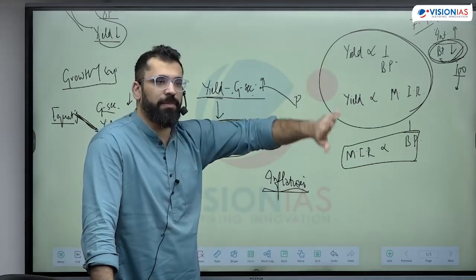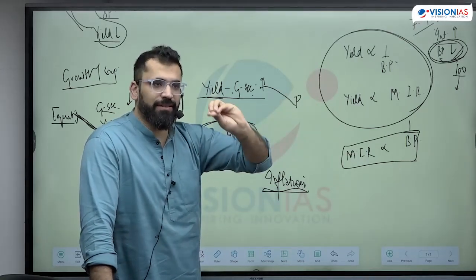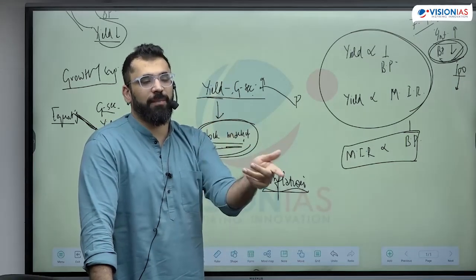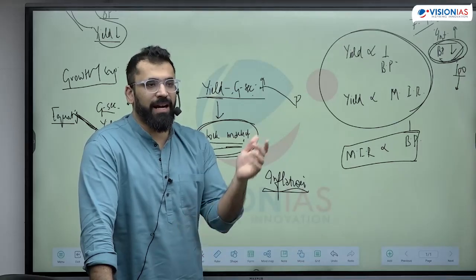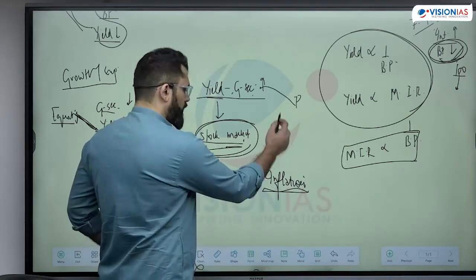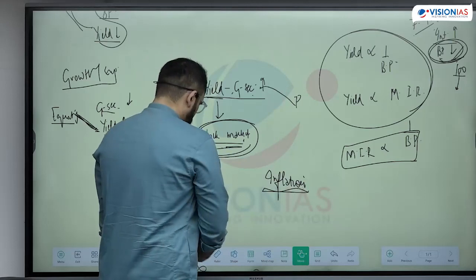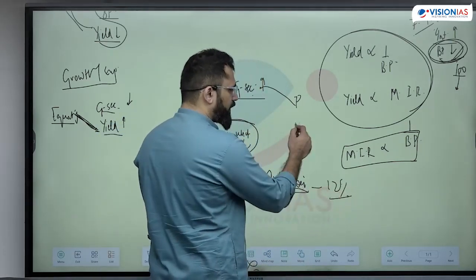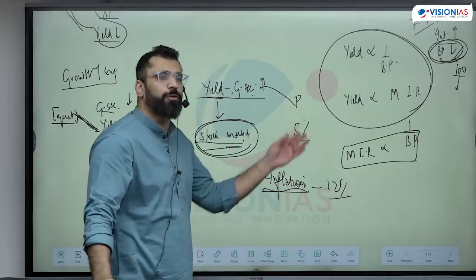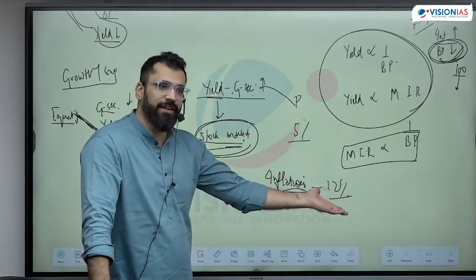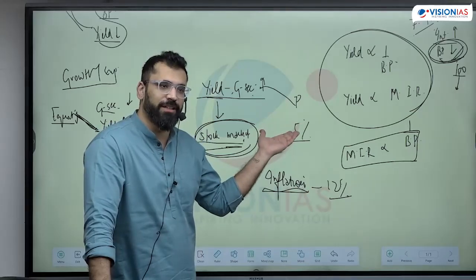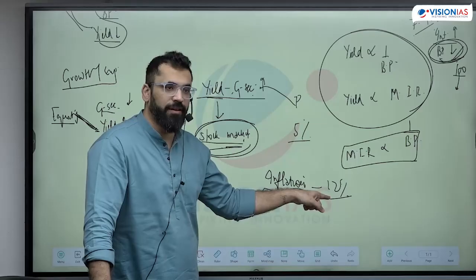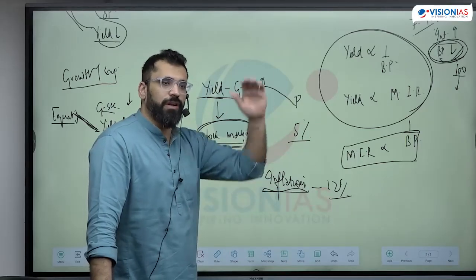Yield is a response to the market conditions. Yield is nothing but a response to market conditions. Consider why someone would buy a bond if the yield is not the same as compared to other instruments. So if the market situation is changing, your inflation is happening, say at the rate of 12%, and the government has promised a return of 5% on the bond. Who is going to buy this 5% bond? When my cost of living is rising by 12%, my return is only 5%. Why will I buy this bond? I will buy the bond only when you cover the cost of inflation. And how will you cover the cost? You will have to reduce the bond price.